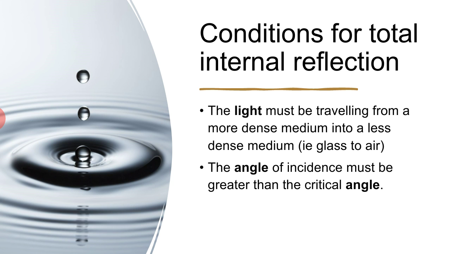Now there are some conditions for total internal reflection of light. The light must be traveling from a more dense medium into a less dense medium, that is glass to air. Glass to air is just an example. The angle of incidence must be greater than the critical angle. And now I have already told you what the critical angle is.